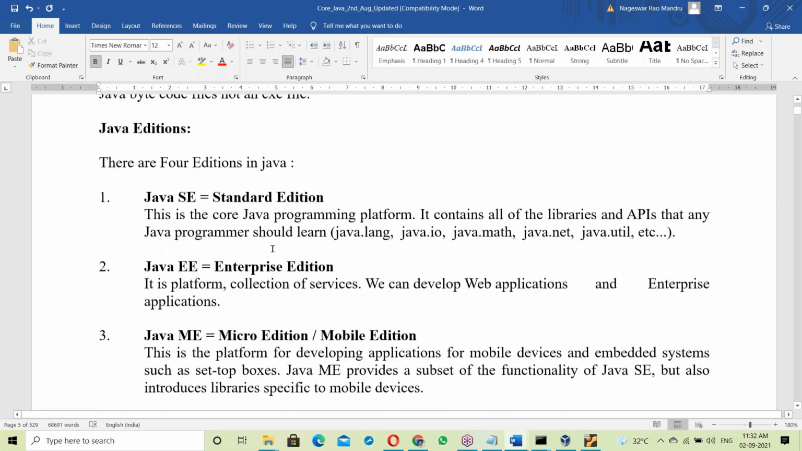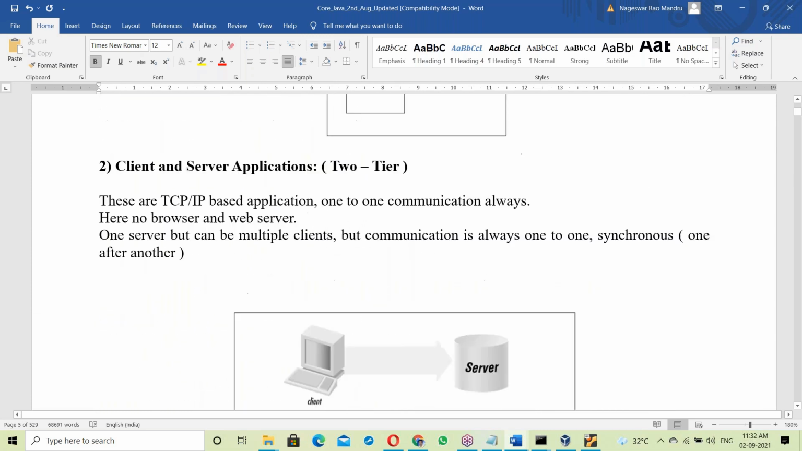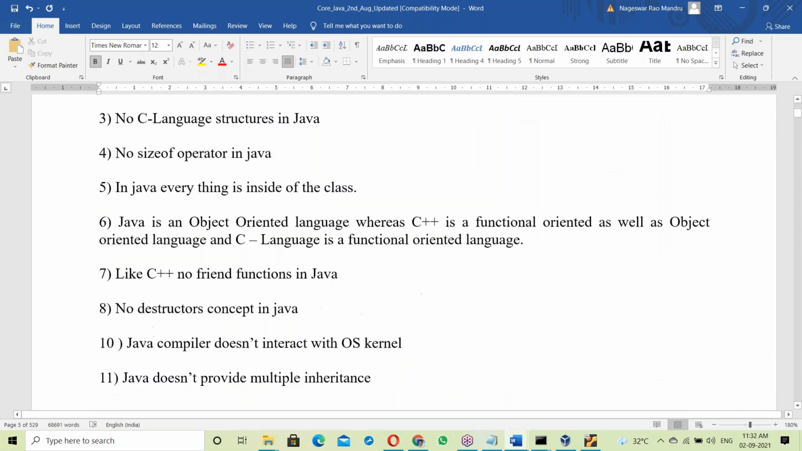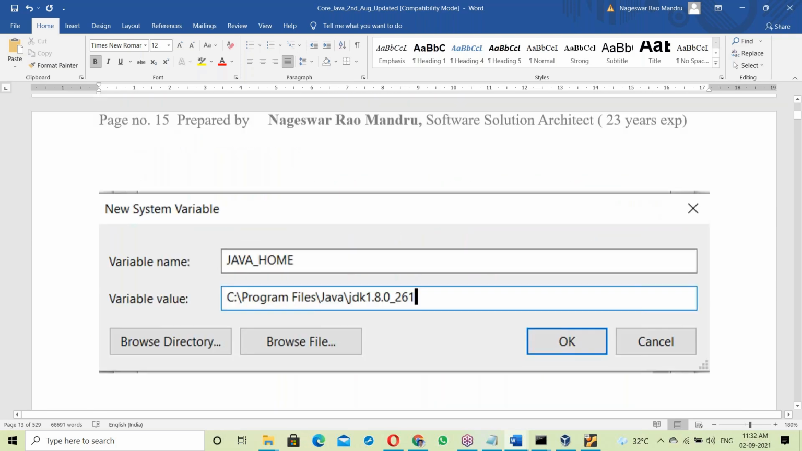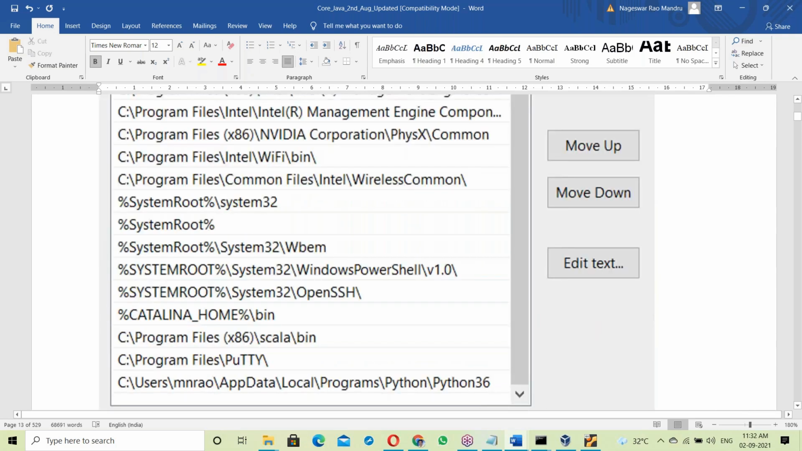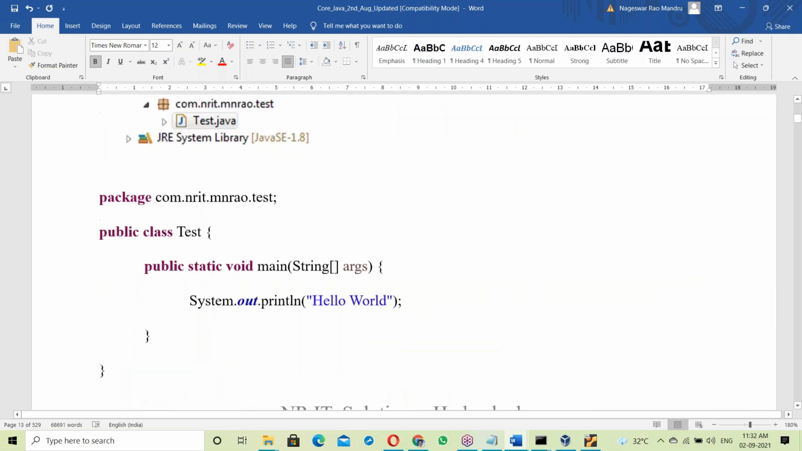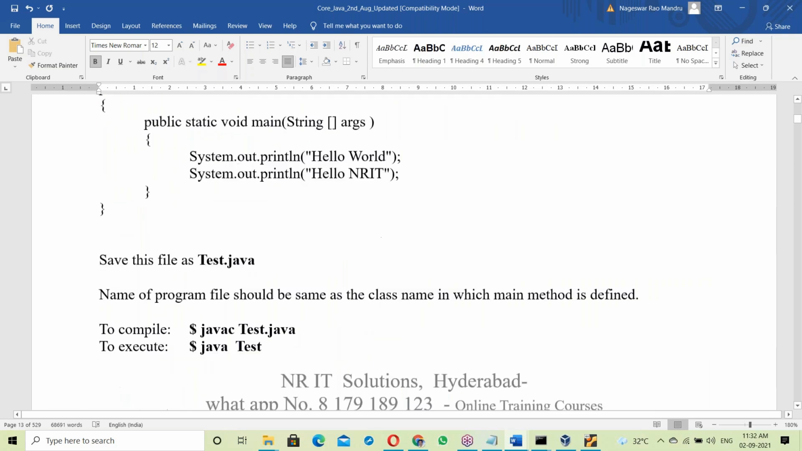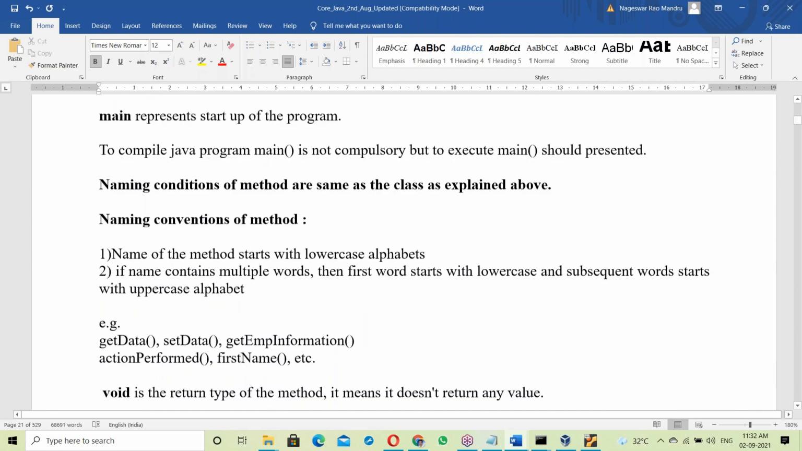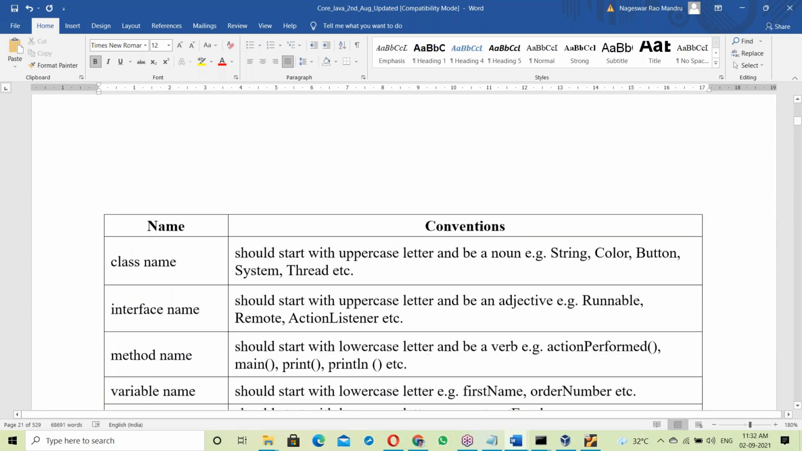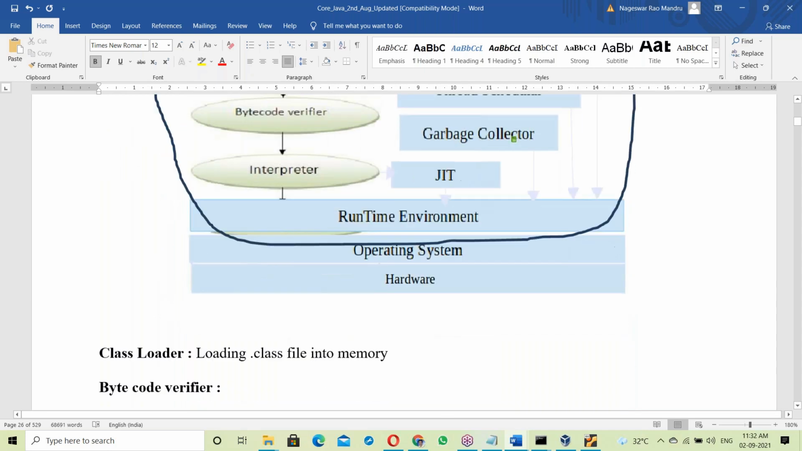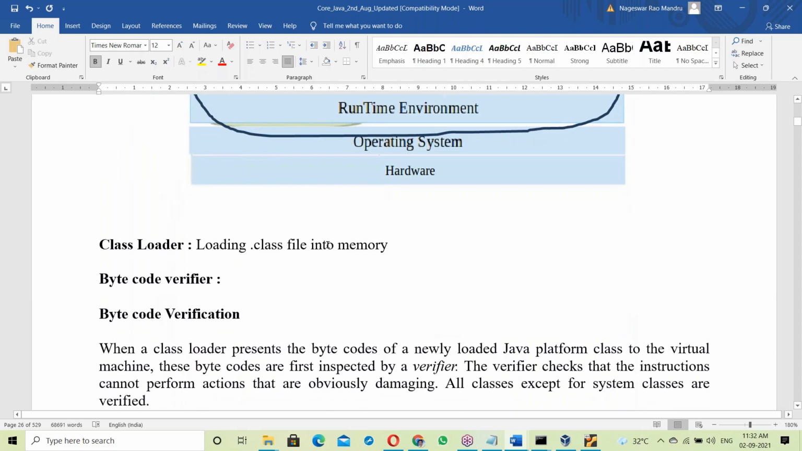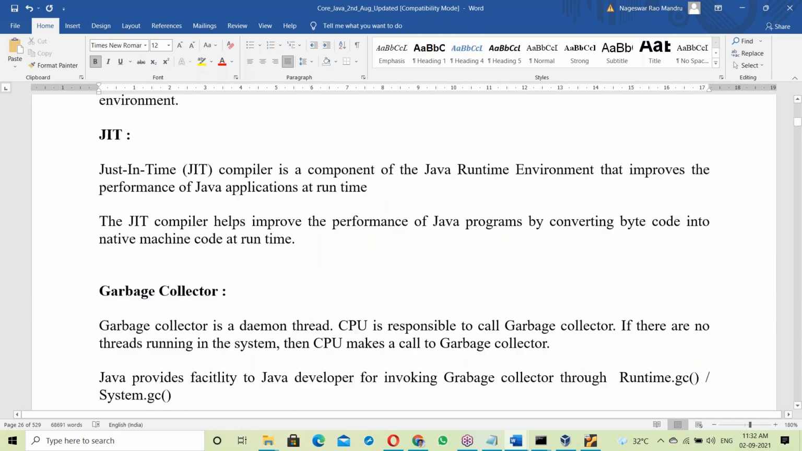See, one second. For all of these things, some interview questions are prepared. Tomorrow's topic is Java installation, Eclipse installation, and writing the first program. This is an overview of JVM. In the next class, after finishing Java installation, writing the first program, and Eclipse working, we'll go to JVM. JVM internals we will discuss.